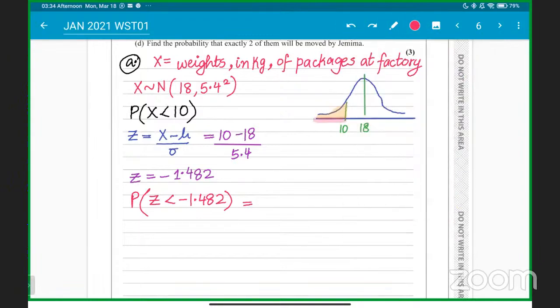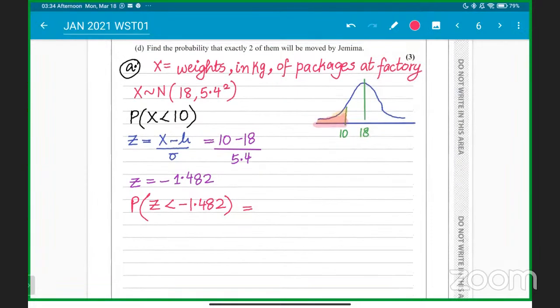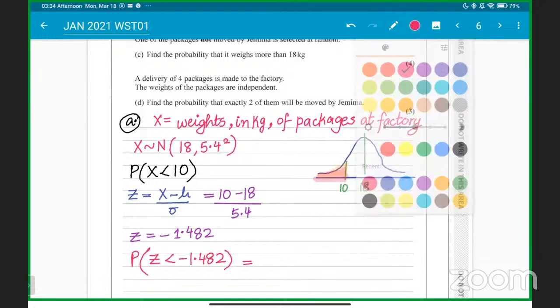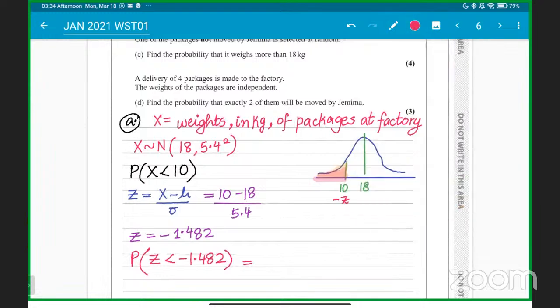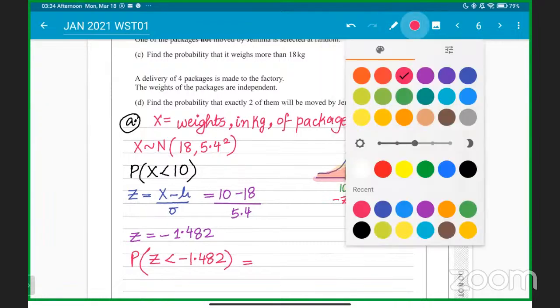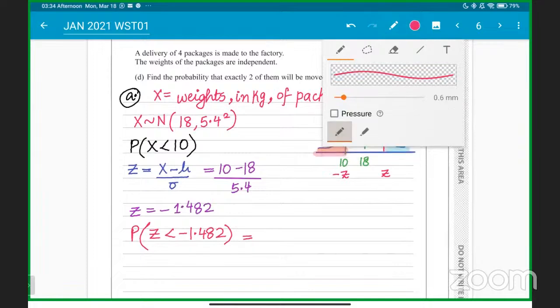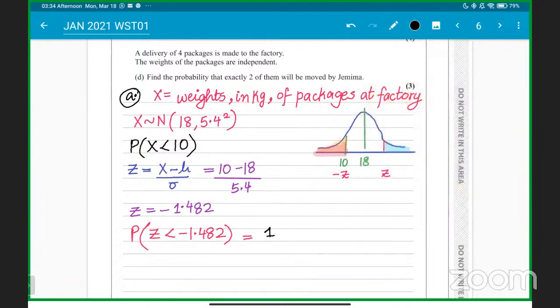So we can't find the probability of this part directly because we have a negative Z value, students. We need to understand that, sir, here comes the negative Z value. But because it is symmetric, we'll have a positive Z value here. So what we can do is basically 1 minus this to get the final answer. So it will be 1 minus the probability of Z is less than 1.48.